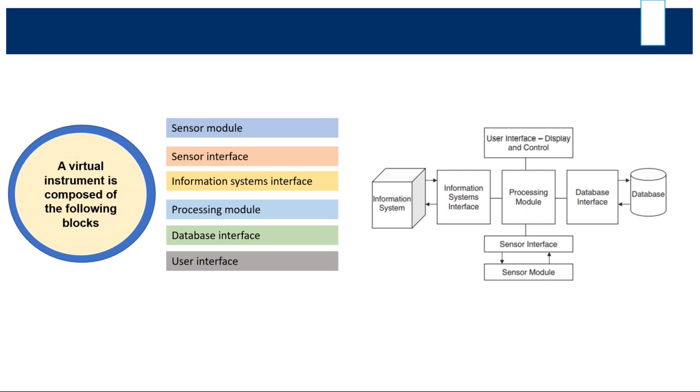Then you can store the data. In this way, you can set the configuration of whatever data you have measured, easily read it, and store it in your PC.